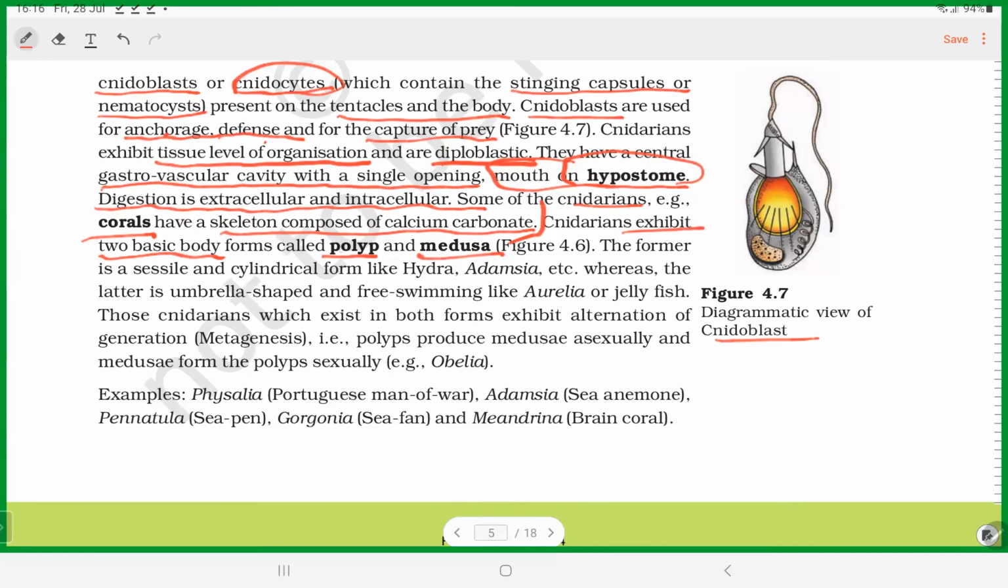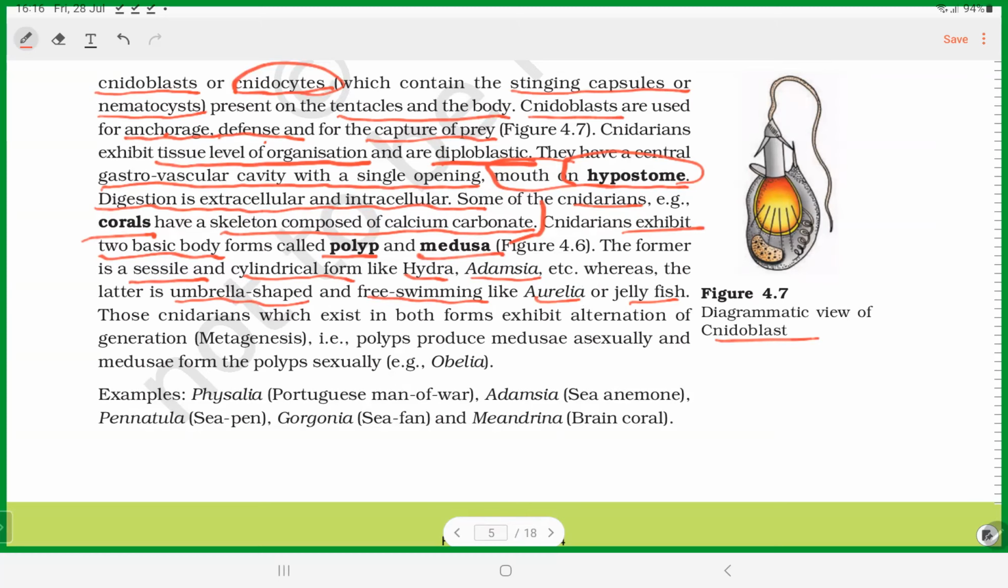The polyp is sessile, meaning attached, and cylindrical in form. Example, Hydra and Adamsia. Whereas the medusa is umbrella shaped and free swimming. Example is Aurelia, the jellyfish. Polyps are attached and cylindrical. Medusae are free swimming and umbrella shaped. Here cylinder, here umbrella, here attached, here free swimming. Here examples Hydra and Adamsia, here Aurelia and jellyfish. This is one important character.